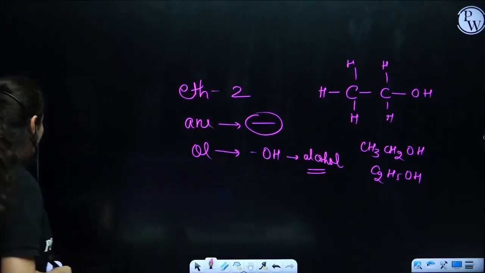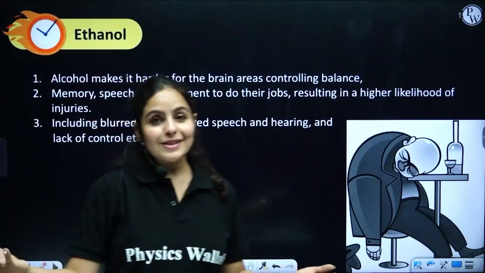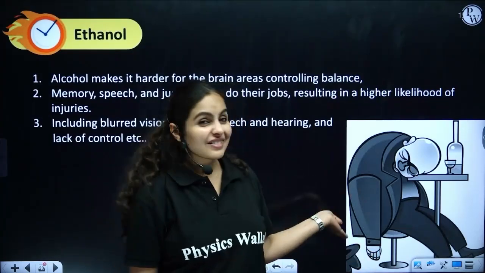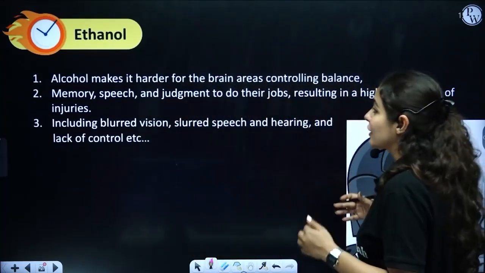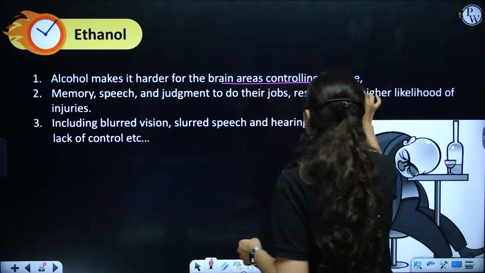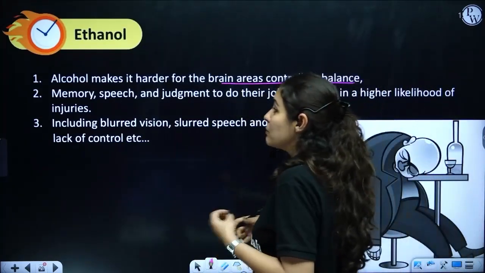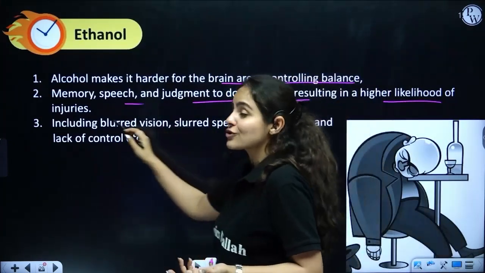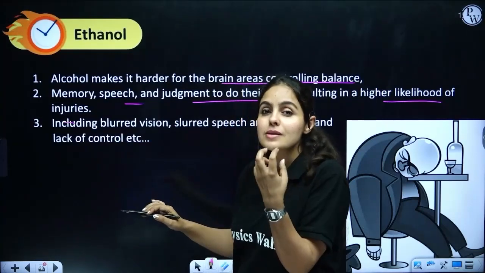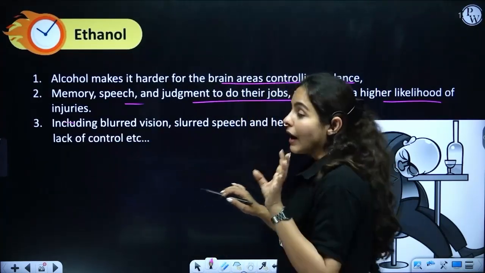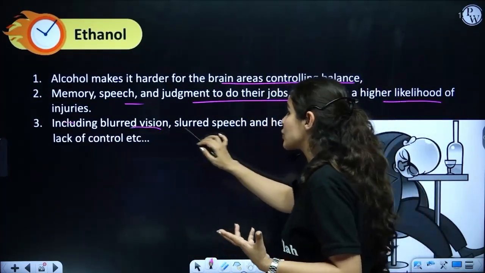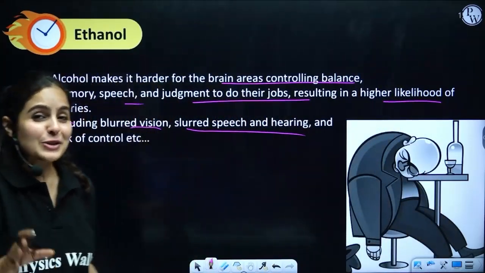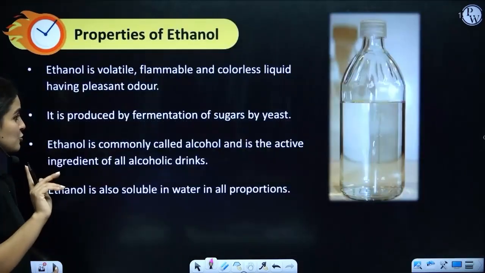So I hope you understand that. All right, guys. As I was saying, do not consume alcohol, otherwise what will happen? This. The complete body undergoes imbalance. Your brain areas stop controlling your memory, your speech, judgment, resulting in a higher likelihood of injuries as well. You cannot see properly. There is blurred vision, slurred speech, lack of control, and it's a total mess. So yeah, you should not drink.